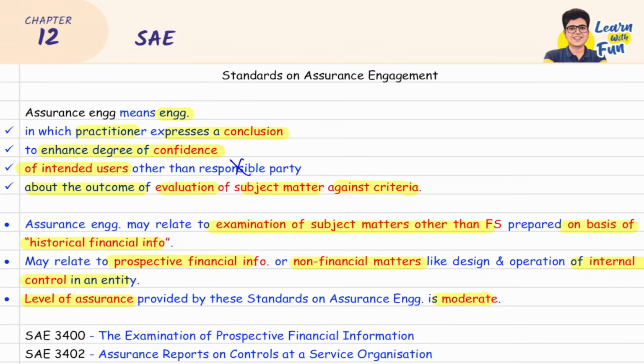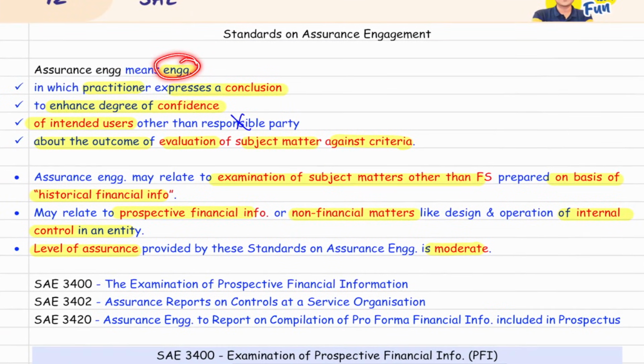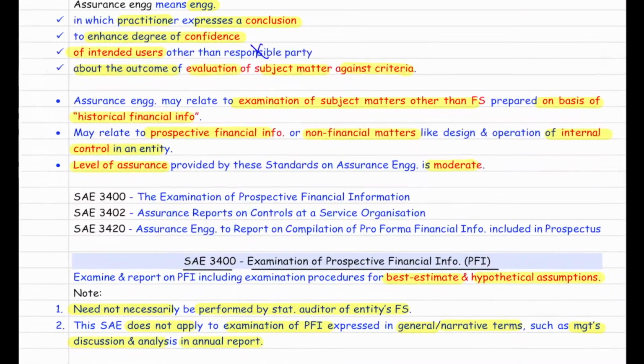Revision in revision. Assurance engagement is an engagement where the practitioner expresses conclusion. Conclusion about what? About the evaluation of subject matter against criteria. What is the benefit? It enhances the confidence of intended user. Okay? So I hope the definition is clear. Now, sir, assurance engagement can also relate to examination of subject matter other than financial statements based on historical financial information. The level of assurance which is given in SAE 3400, it is moderate.